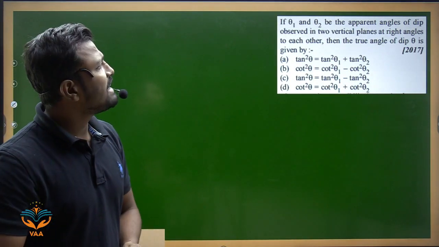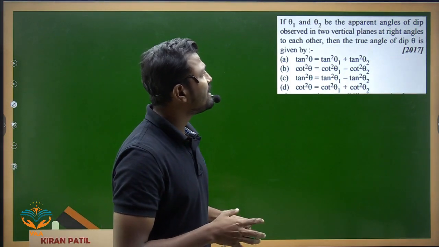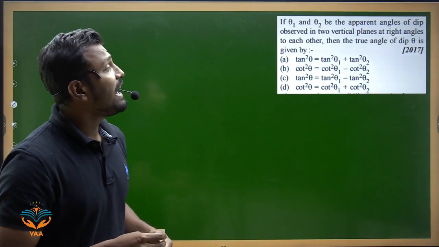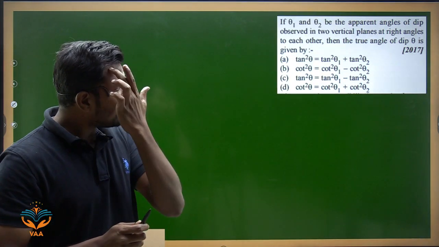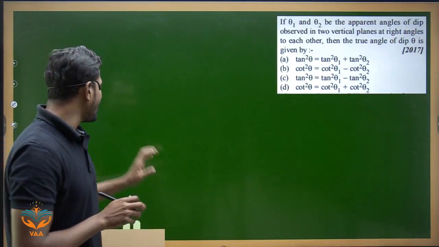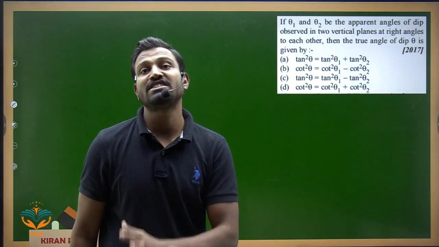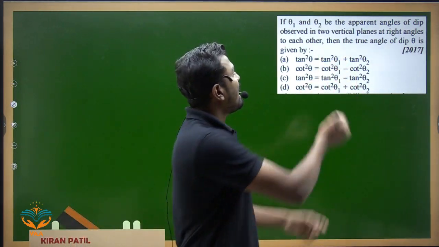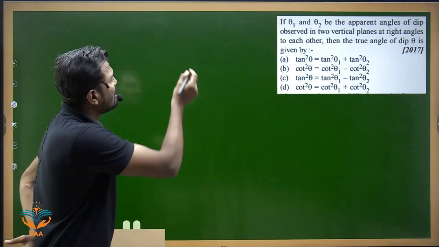If theta 1 and theta 2 are the apparent angles of dip observed in two vertical planes at right angles to each other, then the true angle of dip theta is given by. Very interesting question, very nice question. You may expect such type of question in this year's NEET also, that is dependent upon the apparent and true dip. Fine. So what do we understand here about true dip?